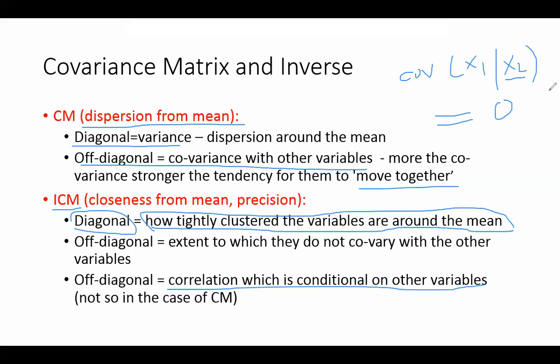Okay, so the diagonal is going to tell you about the closeness. Okay, how much the column C1 is clustered closely to the mean. So instead of talking about dispersion, why don't I consider the concept of closeness? Isn't that better? क्या ख्याल है? By closeness, proximity का मुझे एक level बता दो कि what's your proximity level? It's going to be easier to understand rather than कि I'm thinking about dispersion.